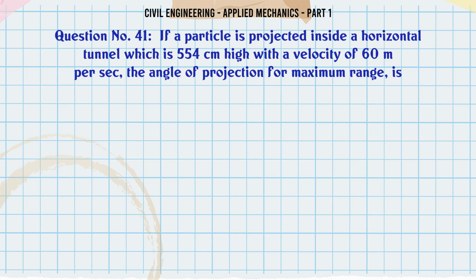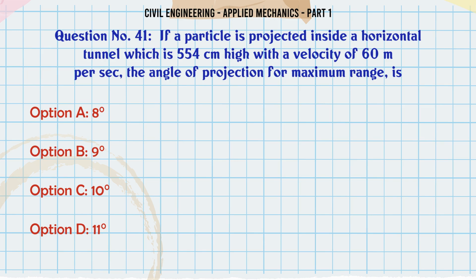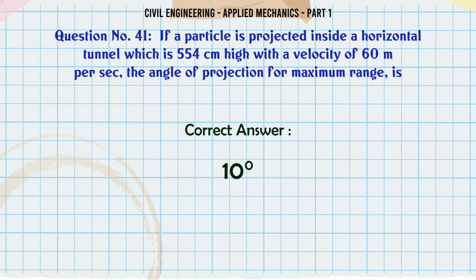If a particle is projected inside a horizontal tunnel which is 554 centimeters high with a velocity of 60 m per sec, the angle of projection for maximum range is A. 8 degrees, B. 9 degrees, C. 10 degrees, D. 11 degrees. The correct answer is 10 degrees.